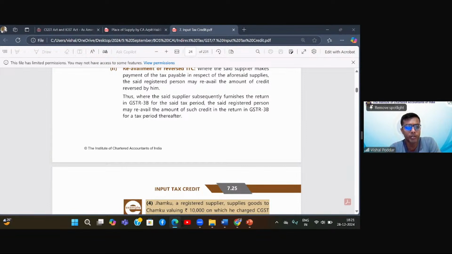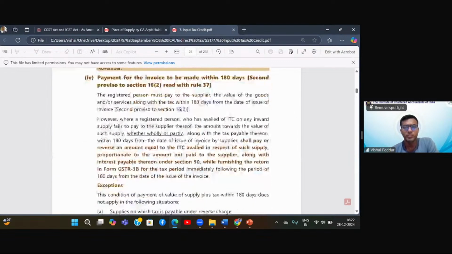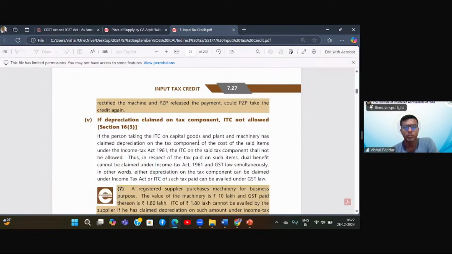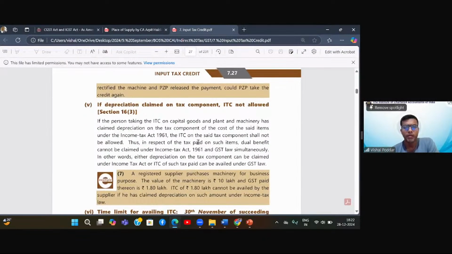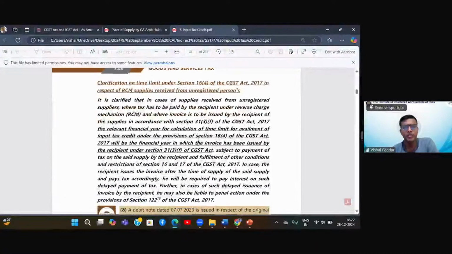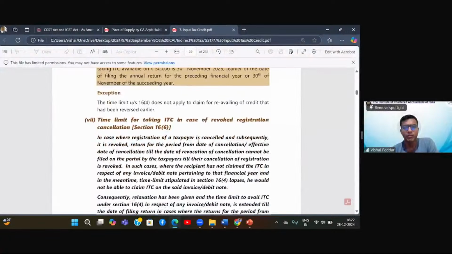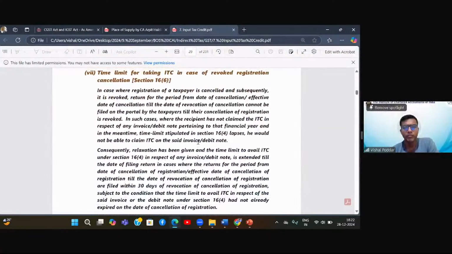Okay, so the next question, Hemant, that you have put is, could not understand 1661, understood 1662. 1661, 1662. Okay, 166. That is the cancellation of registration, sir, and revoking of the registration. Registration cancellation 166. Oh, that is claiming ITC. Yeah, I'll explain what is this.